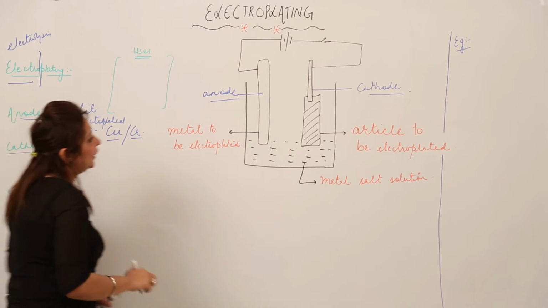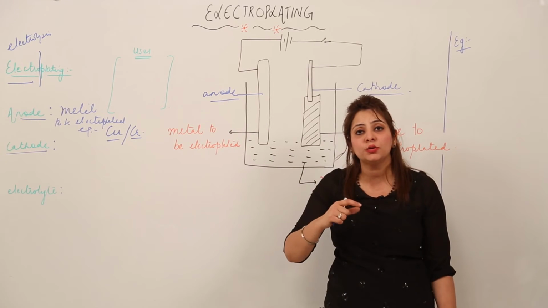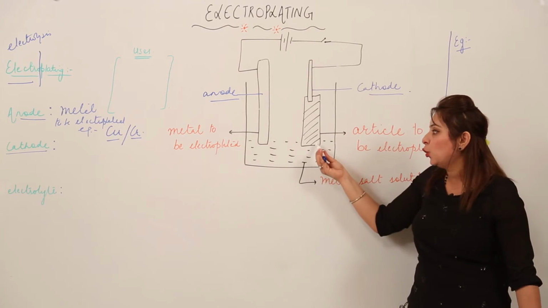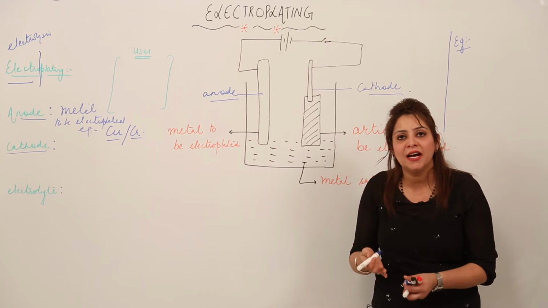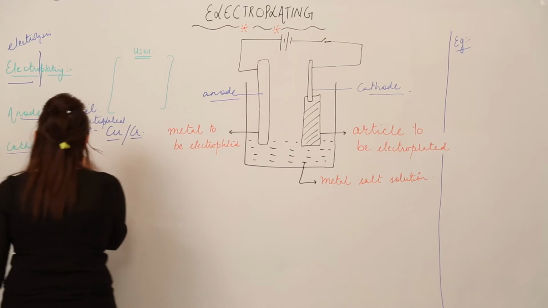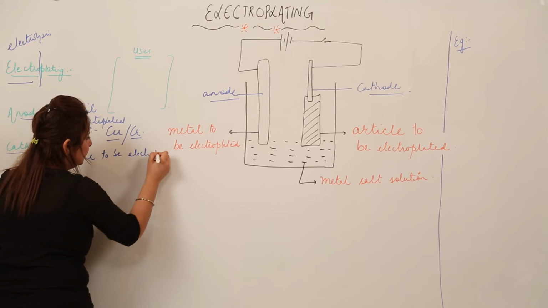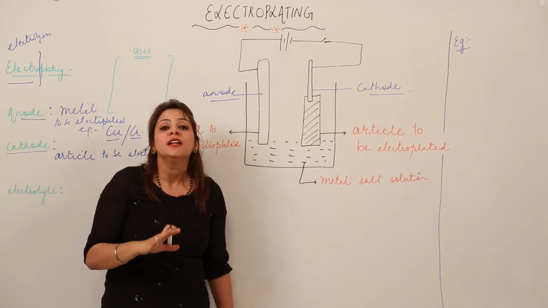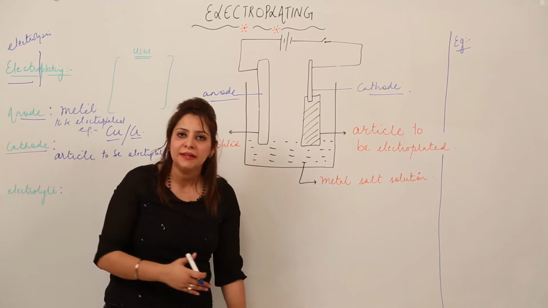And as far as cathode is concerned, the cathode electrode will be made up of an article on which we want to deposit the desired metal, right? So that means cathode is made up of article which is to be electroplated. Suppose we are taking an example of an iron article, so that means the iron article will be made as cathode, right? So cathode will be made up of the article which is to be electroplated. That means the article on which we need a certain kind of coating, or the article for which we want to improve the properties, right? So that has to be made cathode.